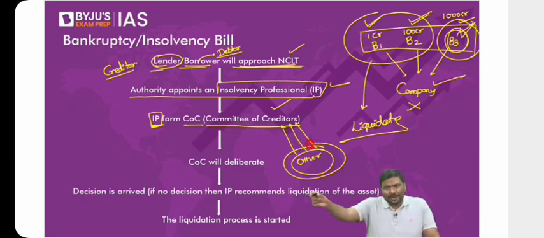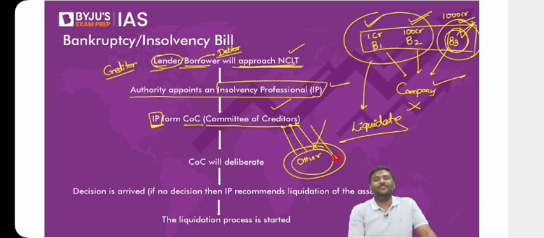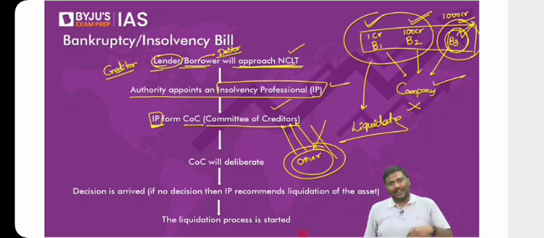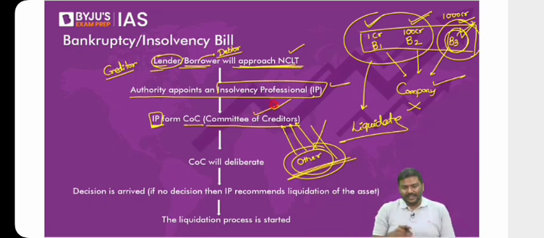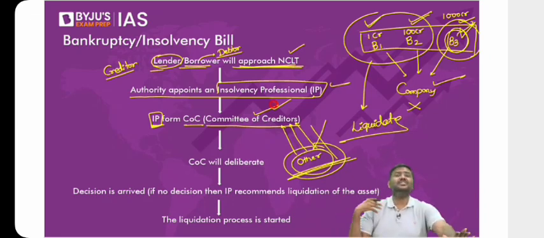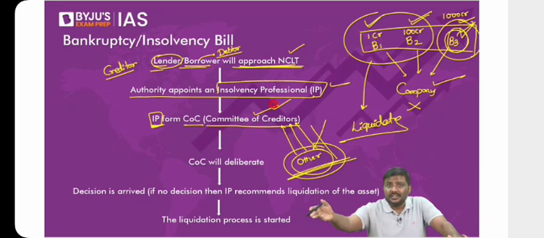If there are any proposals in the market to purchase the company, fine. If nobody is coming forward, if there is no one, then there is no option. They will have to liquidate. Now they will see if there is any company which has offered a higher price. Obviously, the committee of creditors will decide to sell it to them. Imagine company A has given the highest value to purchase this. They've given a proposal and the value is highest. So obviously, the committee of creditors will decide to sell it off to this company.